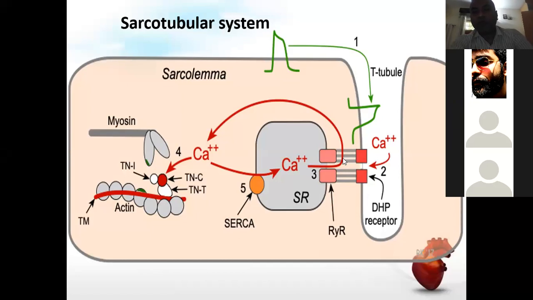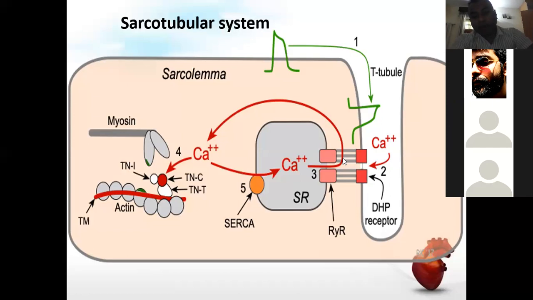You can see, first the action potential wave reaches the membrane of the cardiac muscle. Then there is entry of calcium because of the activation of the DHP receptor, which acts like a calcium channel.